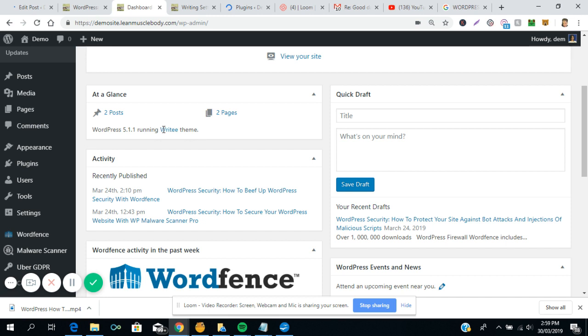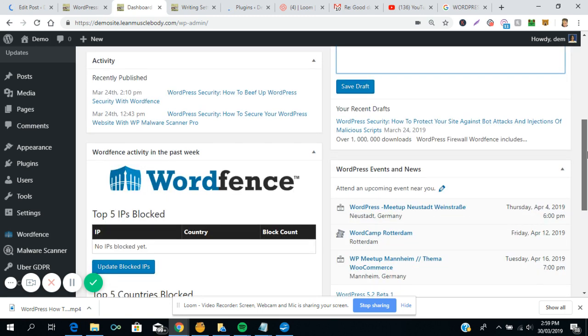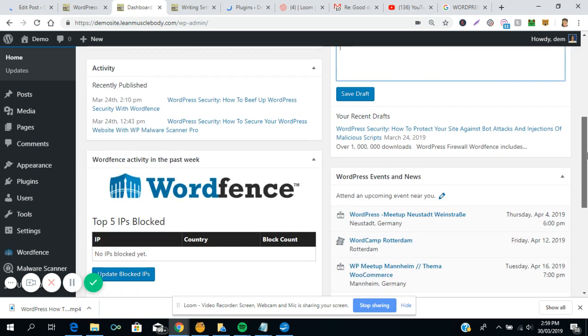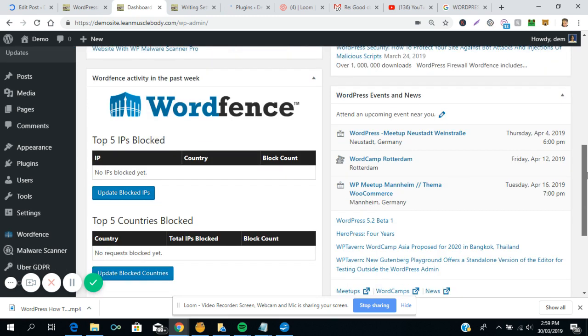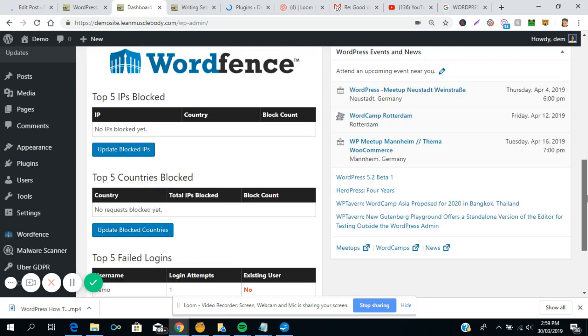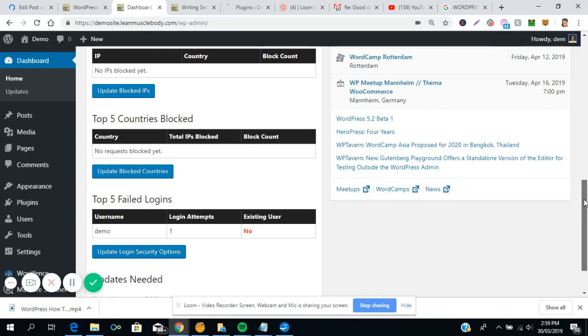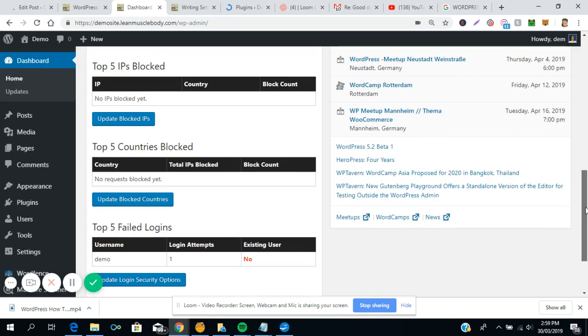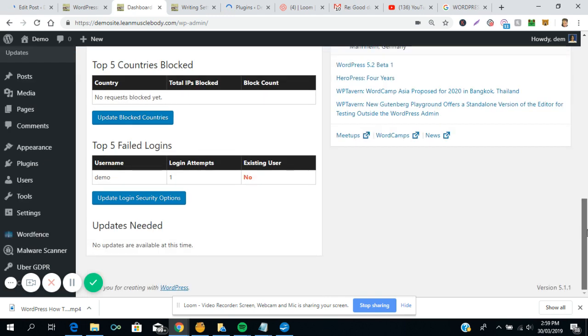This is the theme. You could do a quick draft here. You don't want to write a long post, but you can do that there. And your activity is there. There's my Wordfence. You should always try to use Wordfence. It blocks IPs. It blocks people from countries that are trying to hack and make login attempts. So nobody has attempted to log in here. No updates are needed at this time.